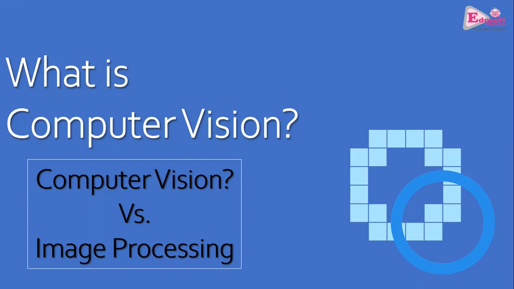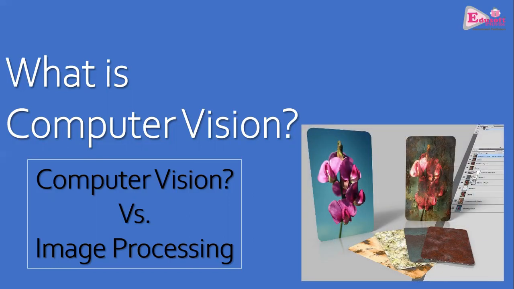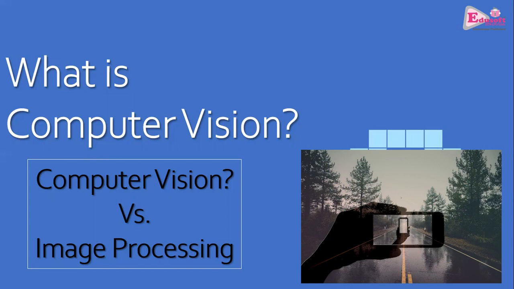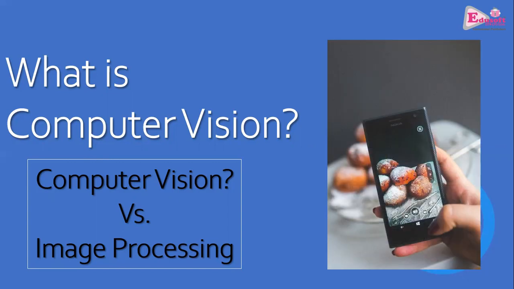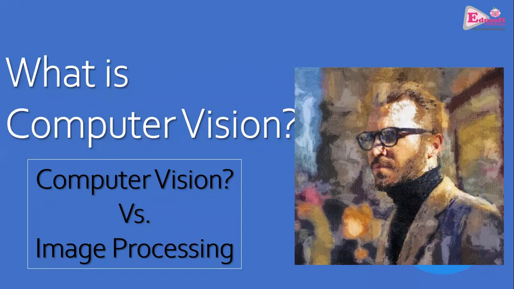For example, you might want to retouch the image so that it looks brighter. You change the brightness or other qualities of the image, you might convert it into grayscale, or change the size of the image, or apply special effects, which we call filters. When we click pictures with a mobile phone camera, we see so many filters. We apply those effects on the image. That part is called image processing, where the input is an image and the output is also an image.